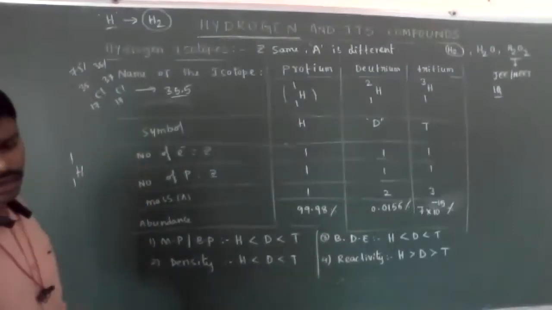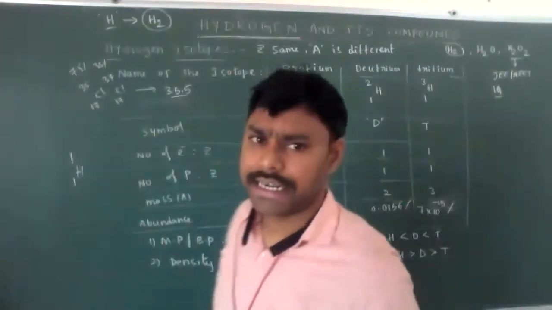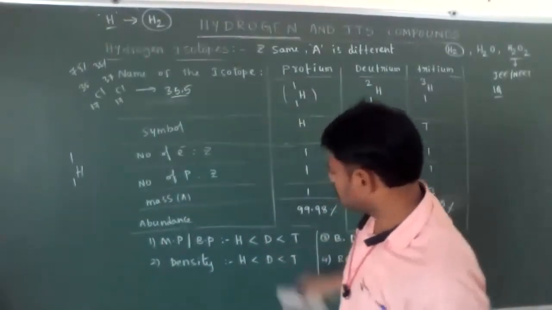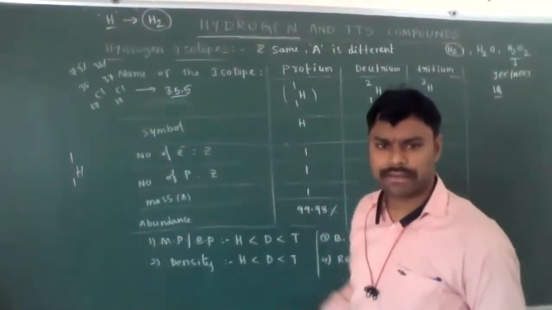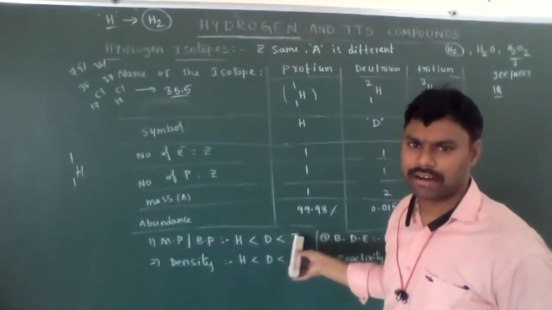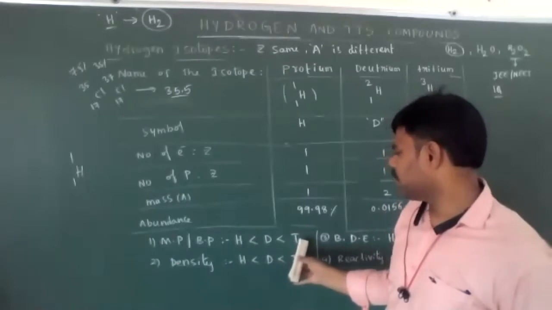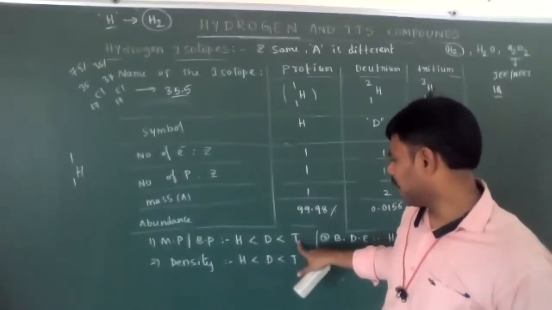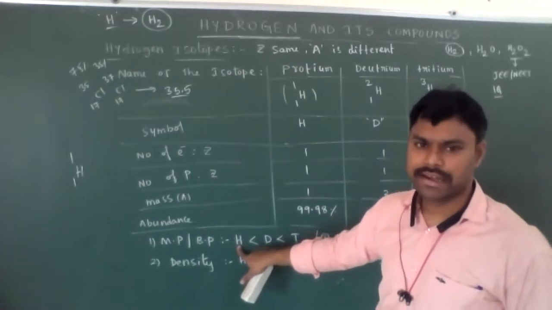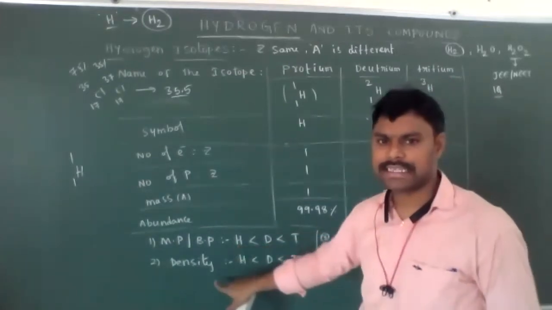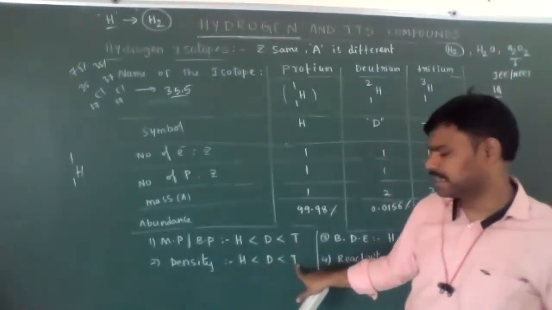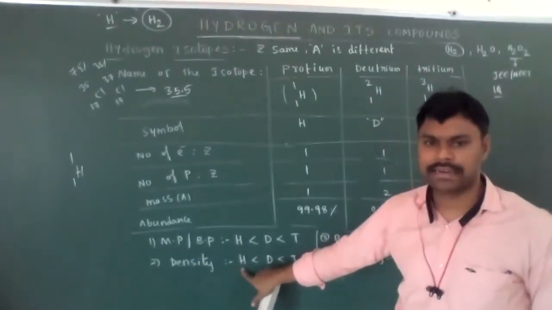These are some main properties related to hydrogen isotopes. If you observe, melting and boiling points are directly proportional to their atomic weight. That's why tritium has higher melting and boiling points compared to deuterium and protium. Density also increases as mass increases, so tritium has more density than deuterium and then protium.